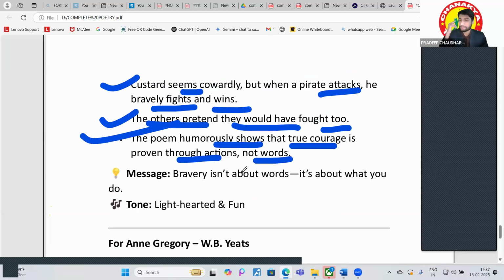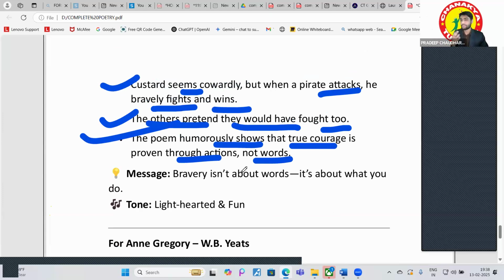Okay, we have seen so many people, right? They talk about their courage. I have done this, I have done this. But if there is any misfortune, they just take a step back. They can just talk. Whenever there is a need, they step back.